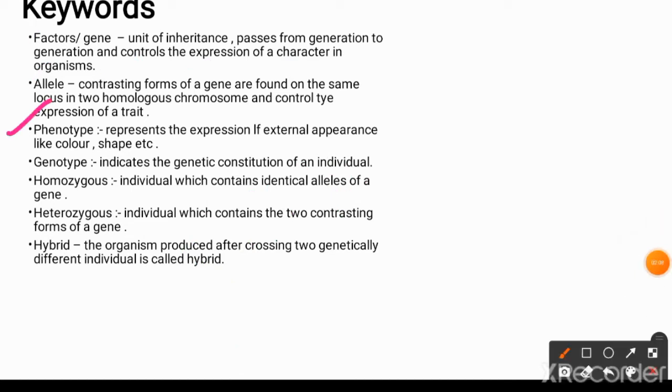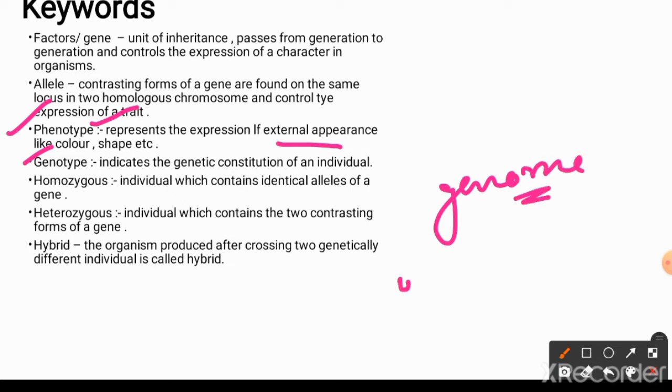Next is phenotype. Phenotype means external appearance. How do I look like? My face, my complexion, my hair color, my iris color. These physical appearances are known as phenotype. Genotype means what I consist in my genome. Genome means the haploid set of chromosomes.